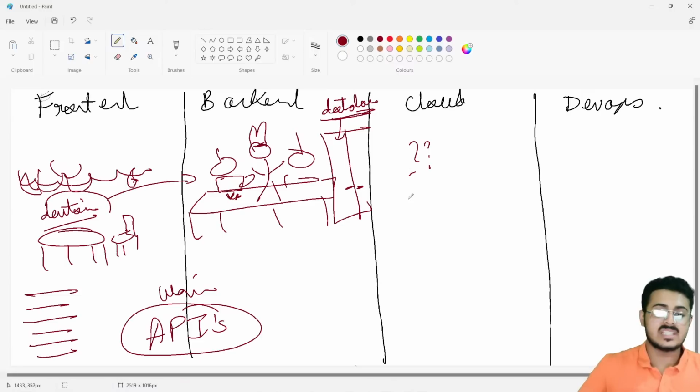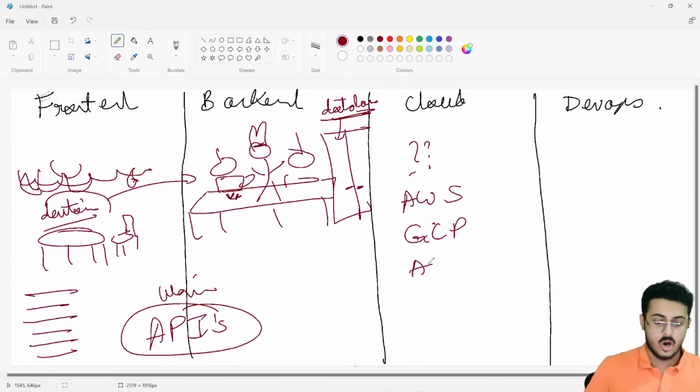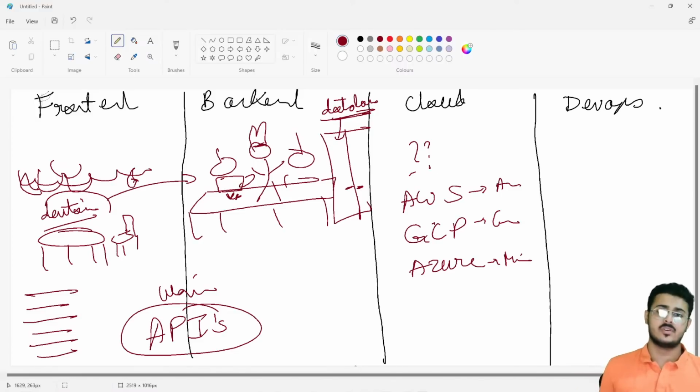So what does cloud do? Companies like AWS, companies like GCP, companies like Azure. AWS is by Amazon, GCP is by Google, and Azure is by Microsoft. All these three companies have thousands and millions of servers around the globe, and they are not even utilizing them for their own companies.